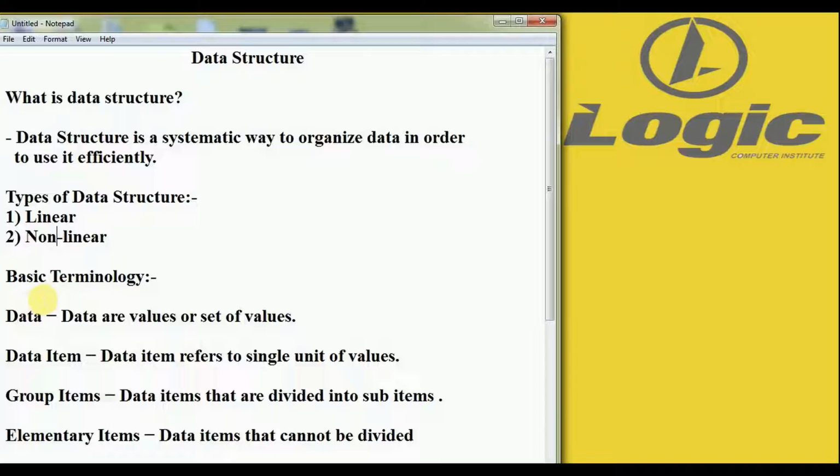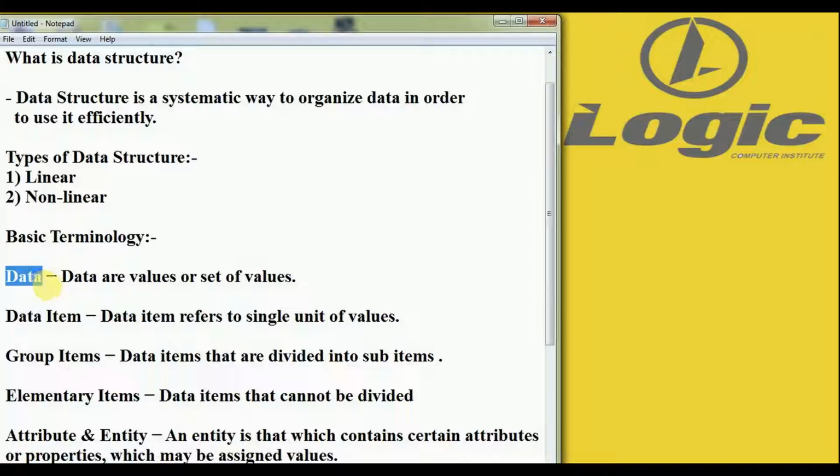After that we will see the basic terminology required for data structures. For understanding data structures, we must know their basic terminology. The first is data. Data are values or sets of values, or simply values. For example, student names or roll numbers, or a set of roll numbers, is called data. The second is data items.